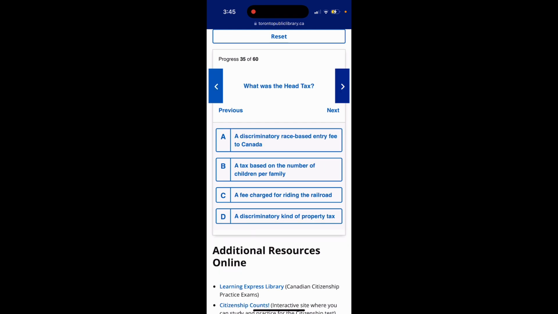Question 35. What was the head tax? Option A, a discriminatory race-based entry fee to Canada. Option B, a tax based on the number of children per family. Option C, a fee charged for riding the railroad. Option D, a discriminatory kind of property tax. The answer is option A, a discriminatory race-based entry fee to Canada.